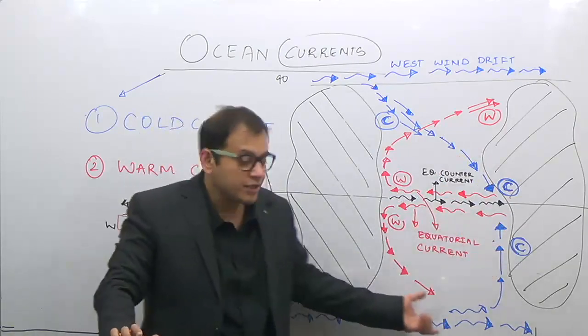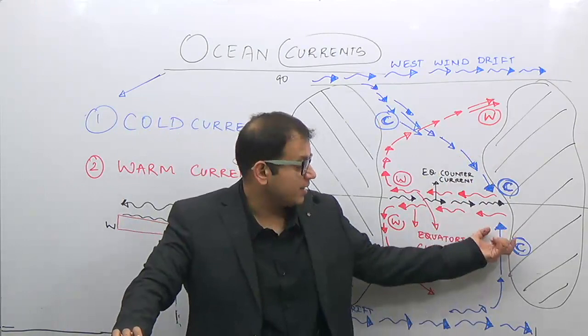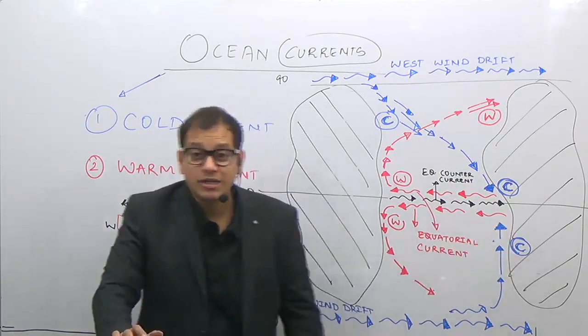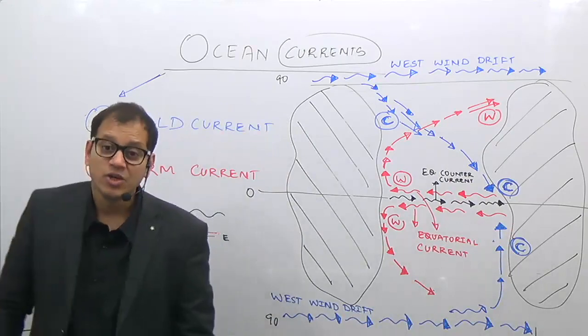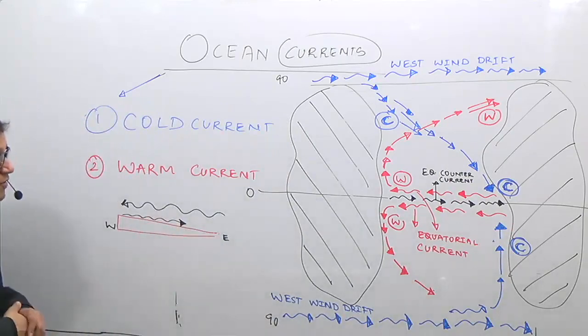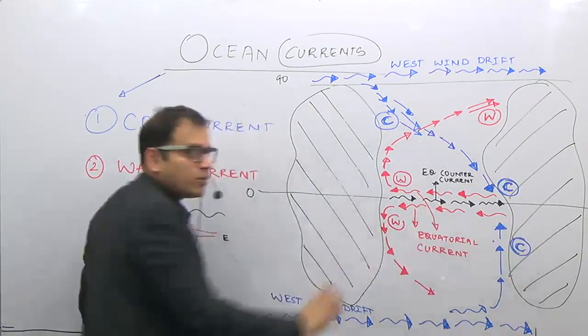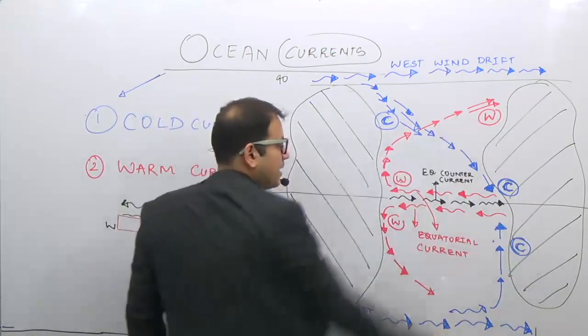This is the west wind drift which goes, and then some part of the west wind drift comes and washes the western part of the continents again in the southern hemisphere. So this is the general idea of the ocean current system in the world. Cold current, you remember, this is the way of a cold current, this is the way of a warm current.